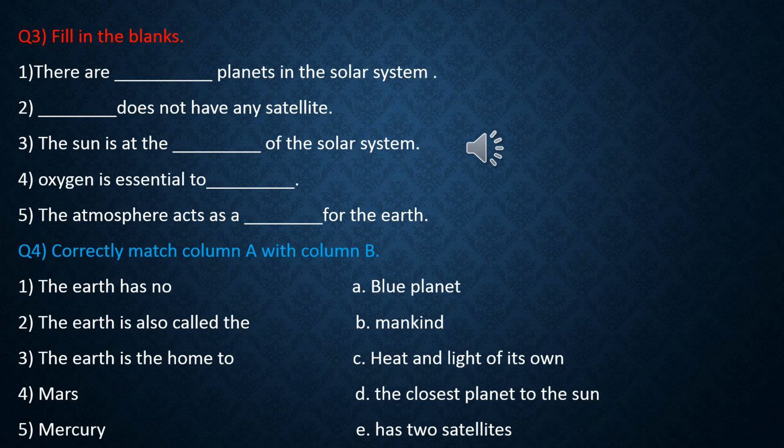The earth has no. The earth is also called. The earth is the home to Mars, Mercury. And we have the same number of options. We have to choose the correct option and write in front of the question. Blue planet, mankind, heat and light of its own. The closest planet to the Sun has 2 satellites. Don't match with the lines. Write the correct answer in front of the question.